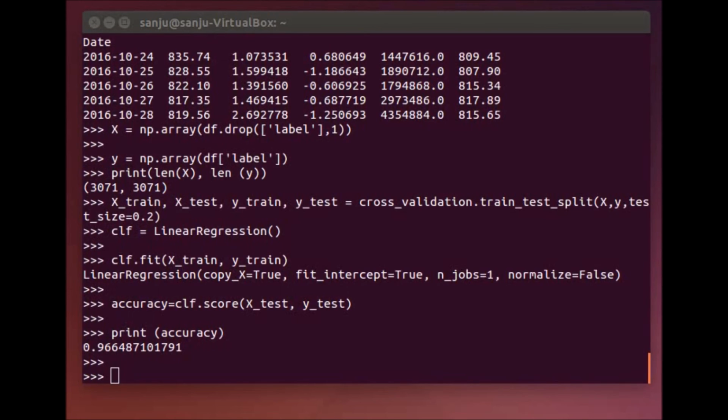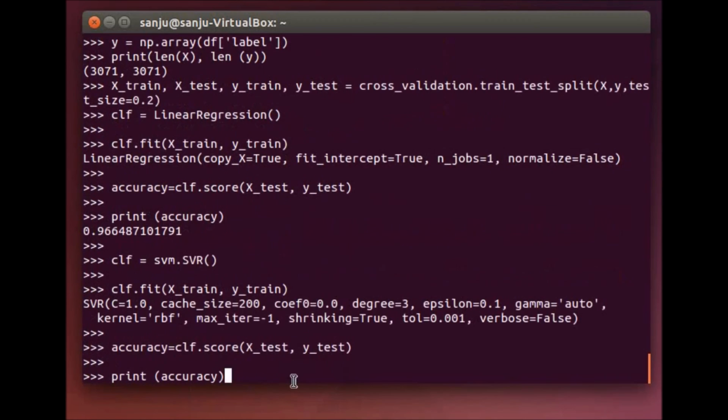For example, if I want to use a support vector regression, so here I have used the vector regression.